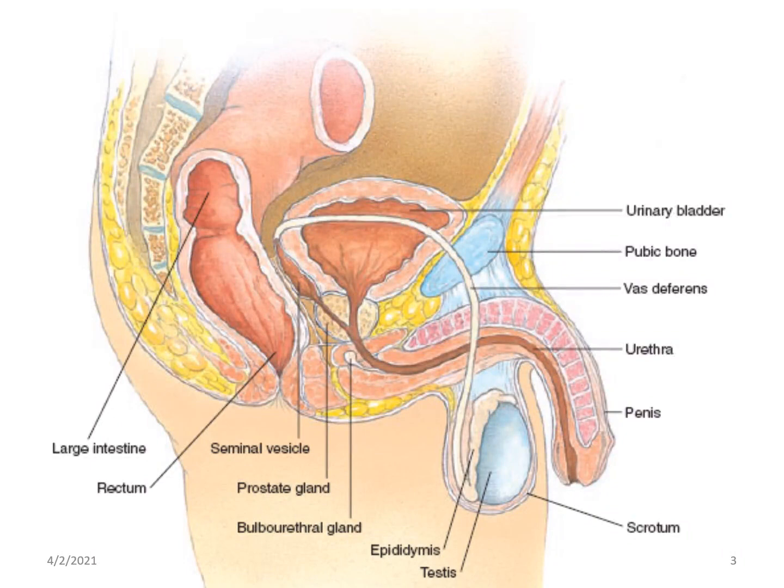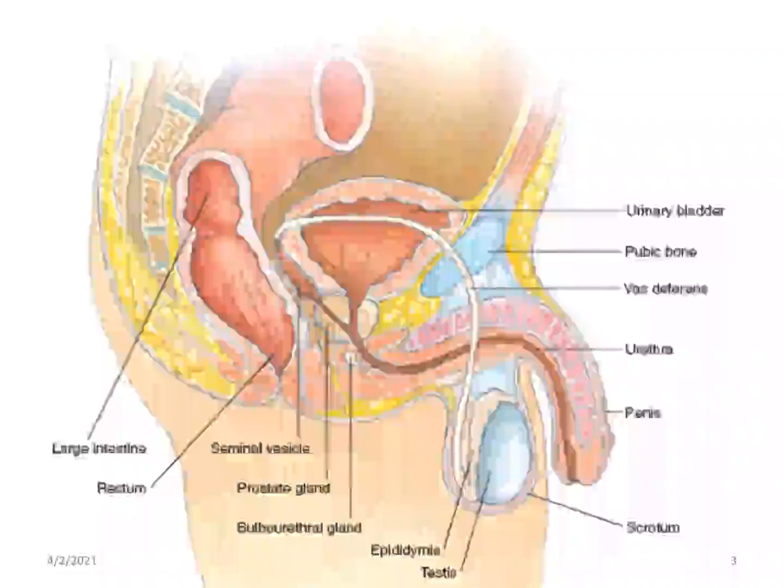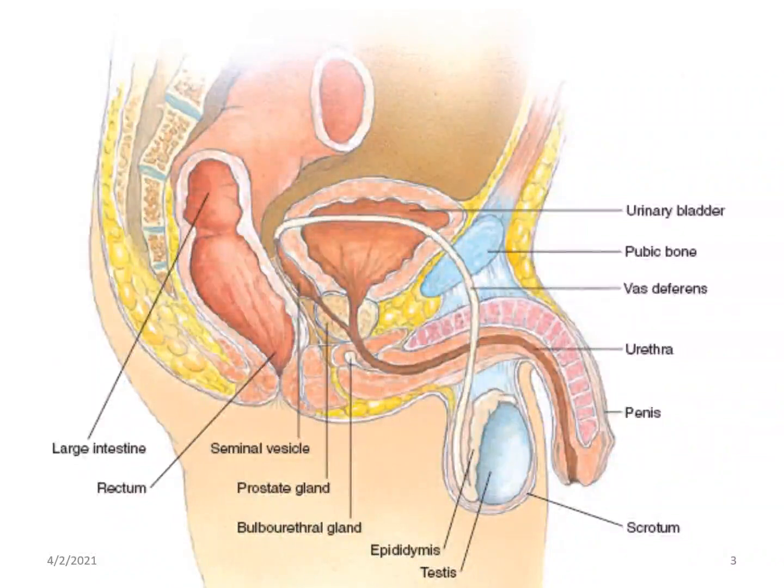Prostate gland is the organ in male genital system, which is a large gland which secretes semen directly into the urethra. Urethra is the tube by which urine and semen are released from the body.